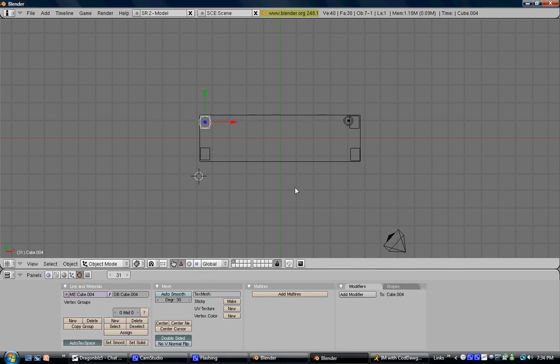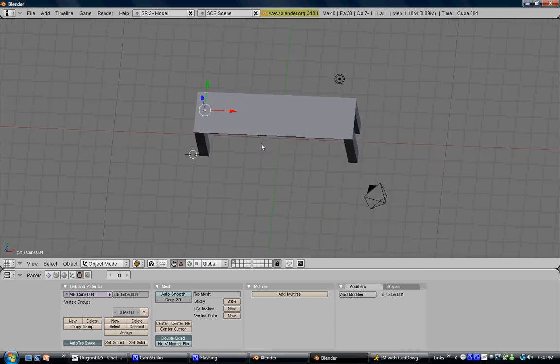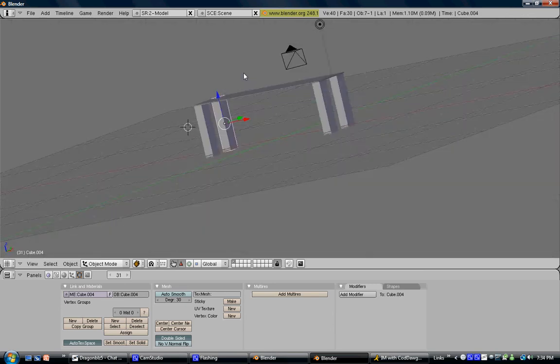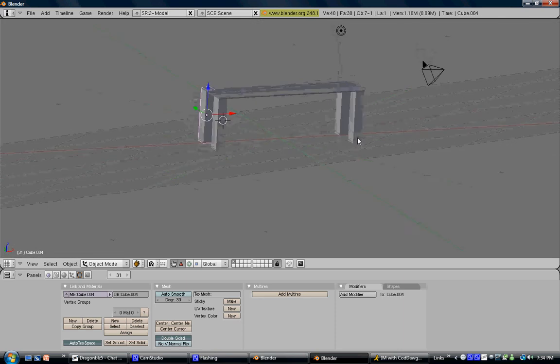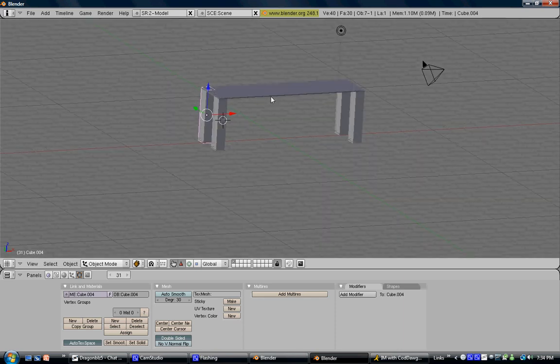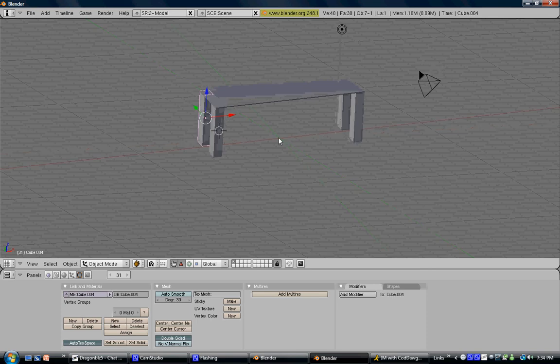Click Z to view it. Make it back into solid, and here we have your table. Now you can just make chairs by adding the cube and doing the same thing, except that you should put like a square on a cube on the back, shape it so then you have a back for the chair, and that's how you make it.